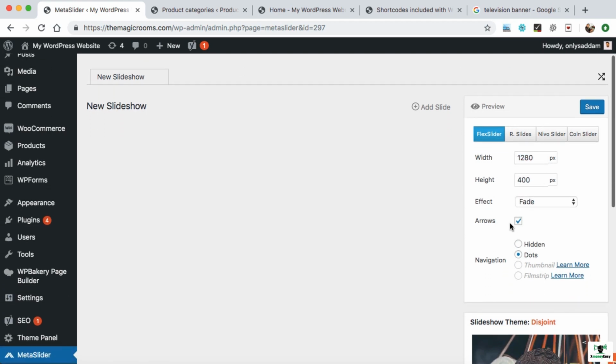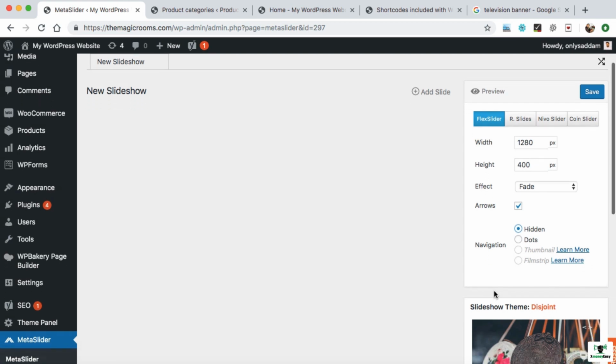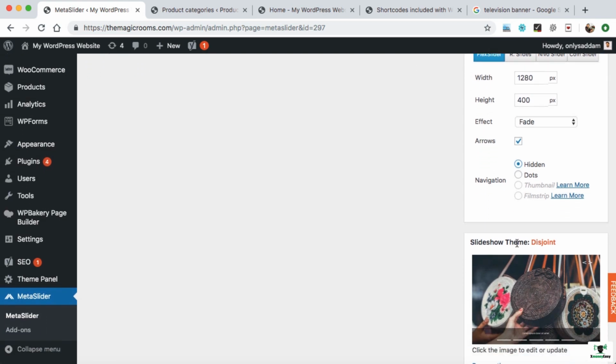Now let's scroll down. If you want to display the navigation arrows, make it checked. Navigation dots, hidden or dots. So these are basically the little dots which are displayed at the bottom of the slides. So we can make it hidden. Alright, leave this slideshow theme as it is.